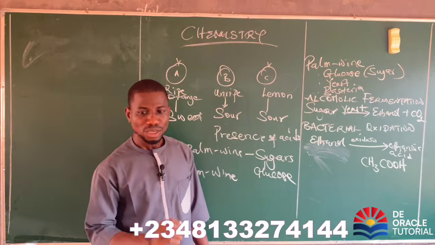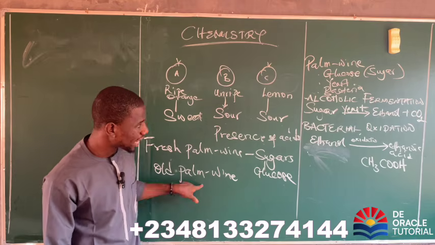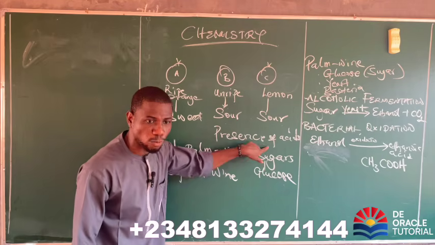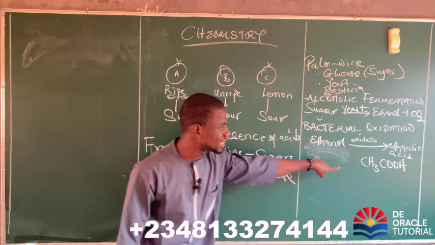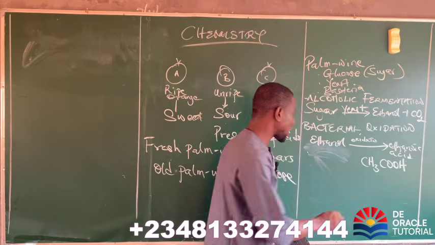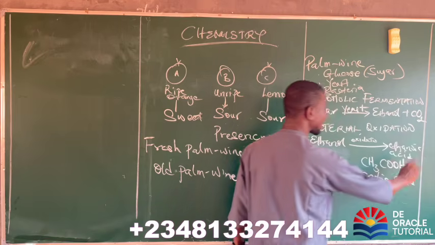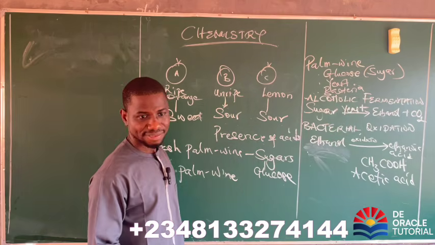Does that make sense? So what am I trying to say? That the sour taste of old palm wine is also due to the presence of acid. But which acid? Ethanoic acid. Ethanoic acid is also called acetic acid. Are we clear with that?